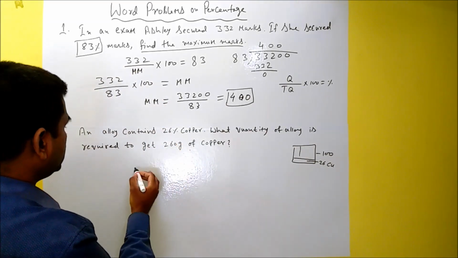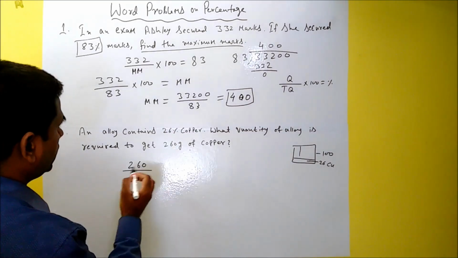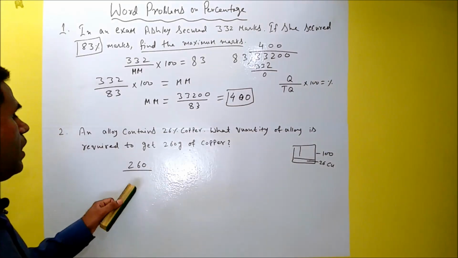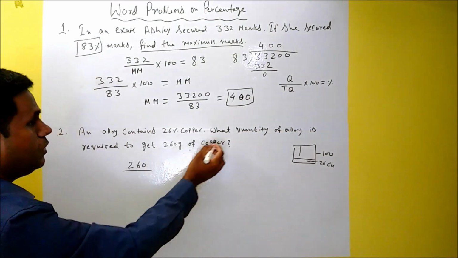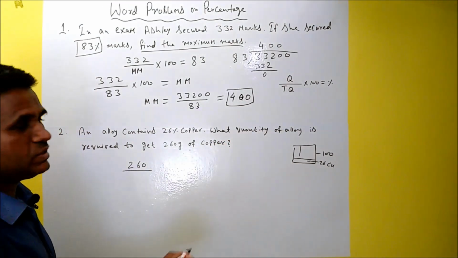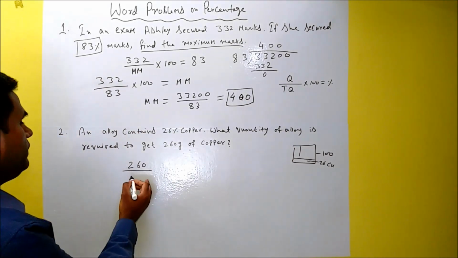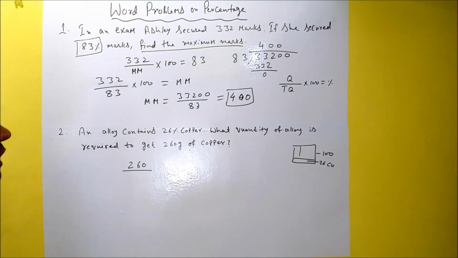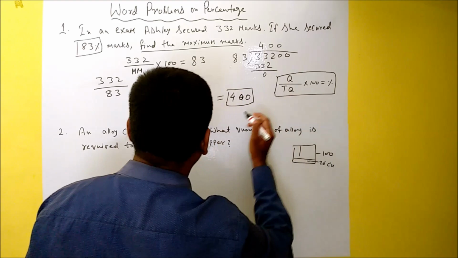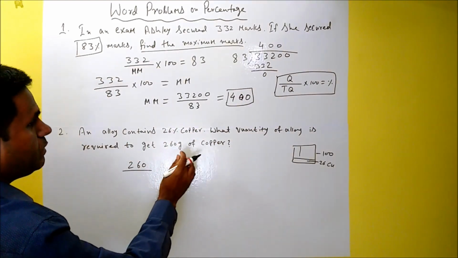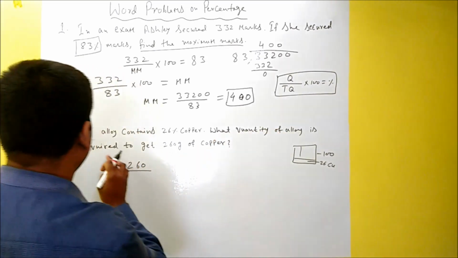So the quantity given is 260 gram of copper. And what quantity of alloy is required to get 260? So the total quantity, meaning the alloy quantity, is to be calculated. So we will write a variable for that. For the total quantity we will write a variable.